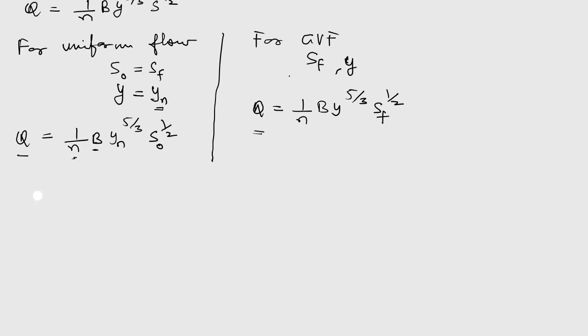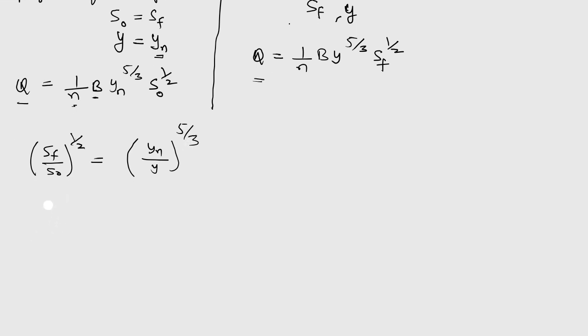By dividing the two equations, we can write Sf upon S naught to the power 1 by 2 will be equal to yn upon y to the power 5 by 3, and from that we get Sf by S naught is equal to yn upon y to the power 10 by 3.